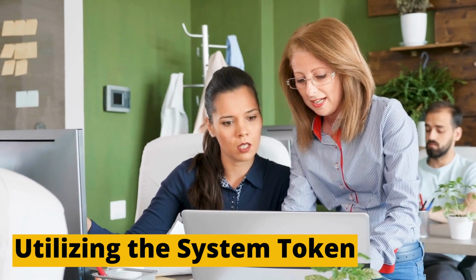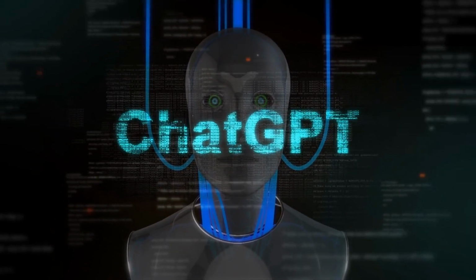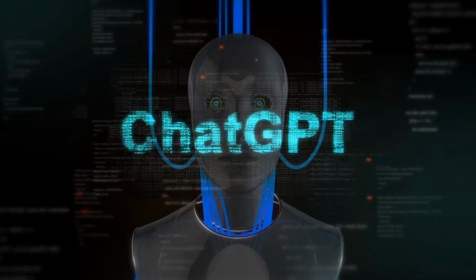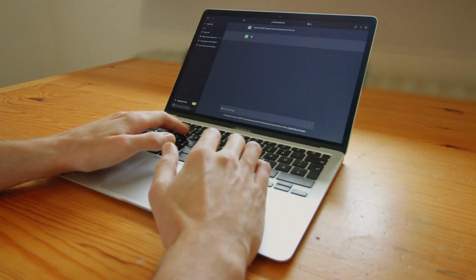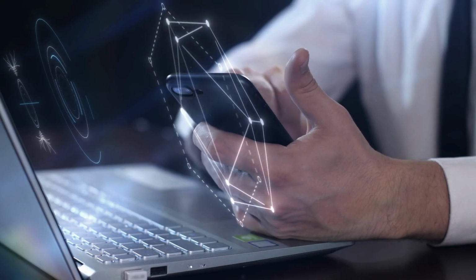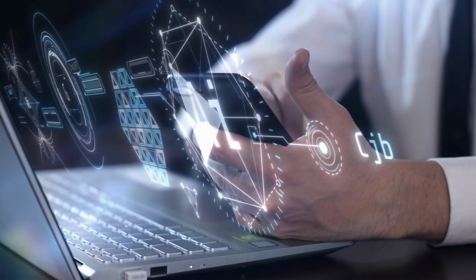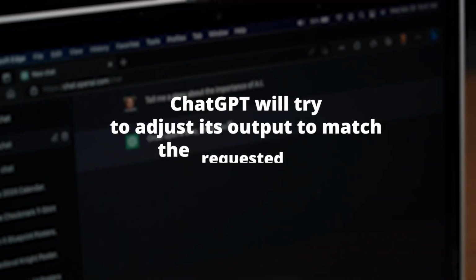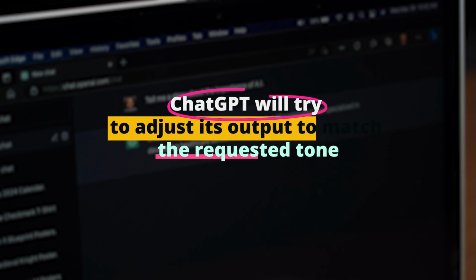Utilizing the system token. For users who wish to guide the behavior of ChatGPT in a more structured manner, the system token can be of immense value. By prepending your input with a system instruction, you can often nudge the model towards generating a desired style or format of response. For example, if you prefix your query with "write in a Shakespearean style," ChatGPT will try to adjust its output to match the requested tone.